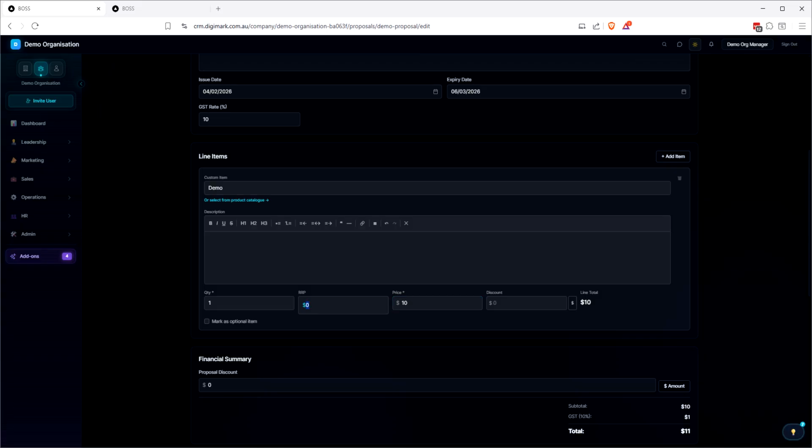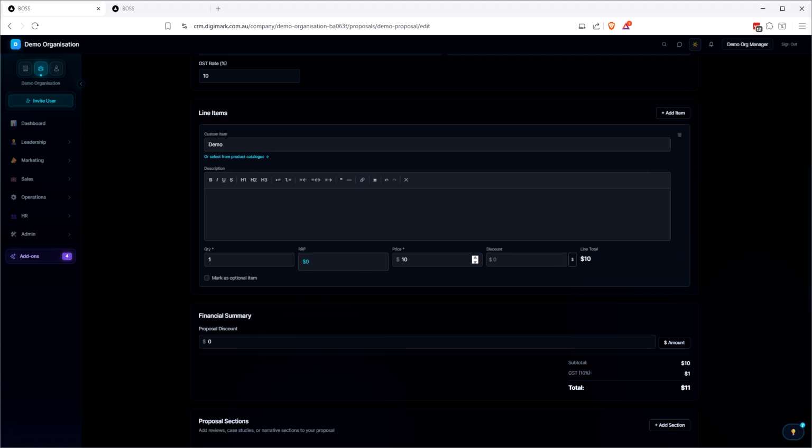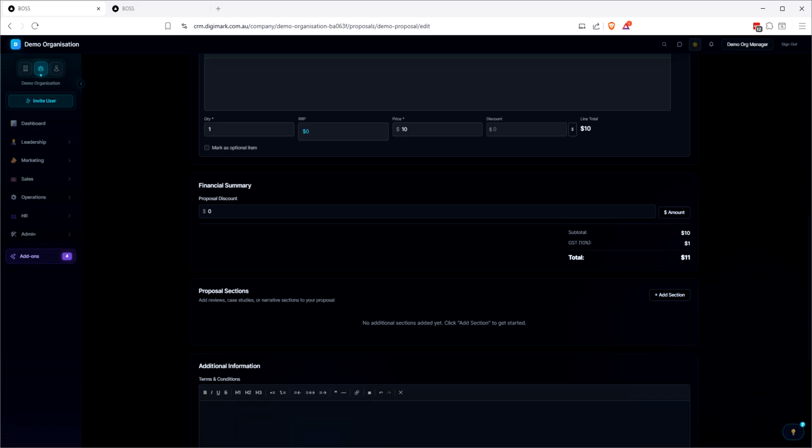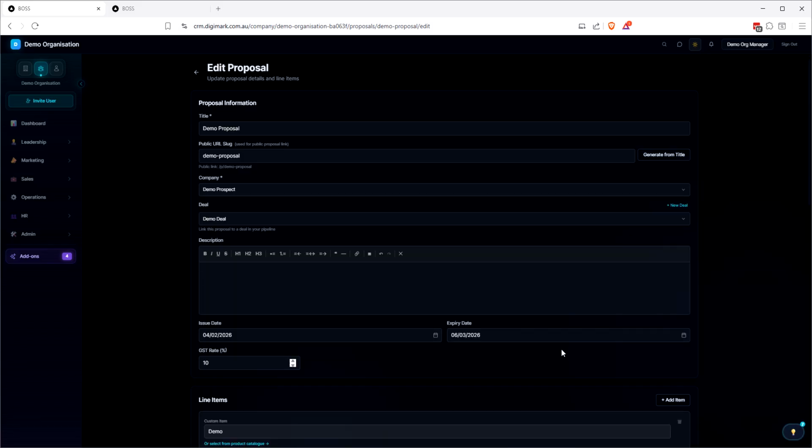So let's say that that is working properly. The recommended retail price that it would get from the product is $10. So we can set that to $5 if we really want to. Or we can set a discount, or we can set this price to like $100 if we really wanted to, and then set a discount in here. Yeah, you can attach it to a deal here. You can attach it to a different company, etc., etc.